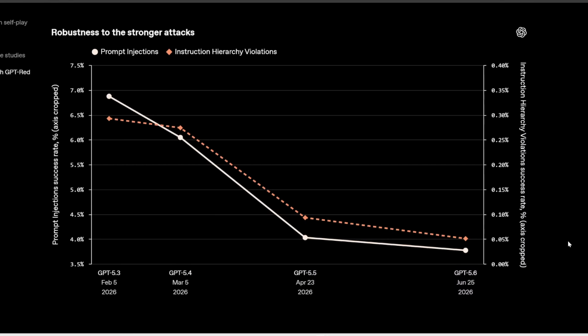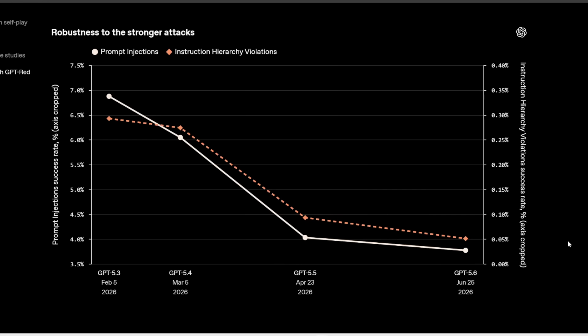Now, the important part is what happens next. They used these attacks discovered by GPT Red to train their current best model, GPT 5.6, so that it can learn how to resist these malicious attacks. As a result, GPT 5.6 produced 6 times fewer failures compared to the last model, 5.5, from just a few months ago.